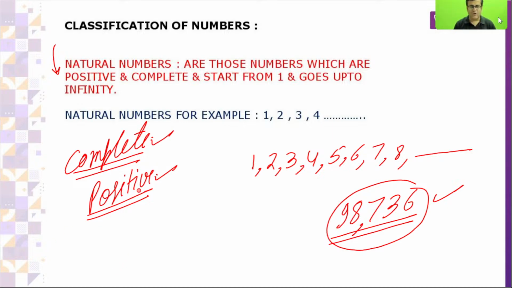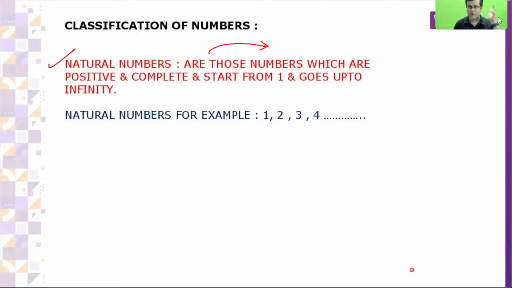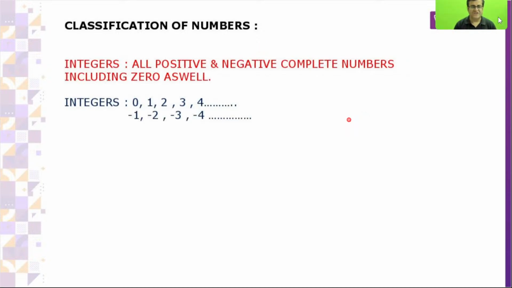All counting numbers 1, 2, 3, 4, 5. Let's come to next, whole numbers. Whole numbers are all natural numbers including 0 as well. Natural numbers are 1, 2, 3 up to infinite. Whole number is the same, the only thing you are supposed to add is 0.